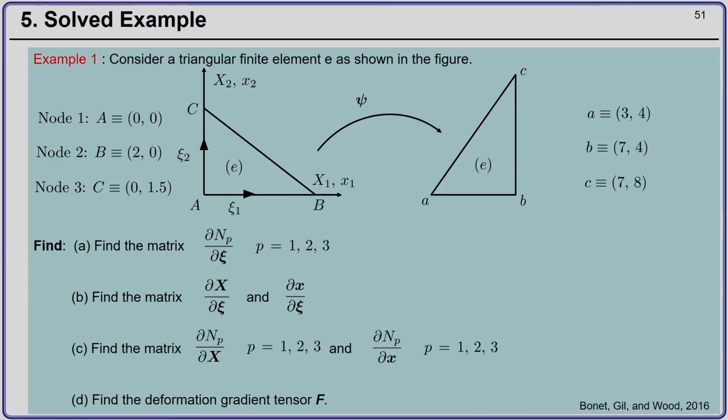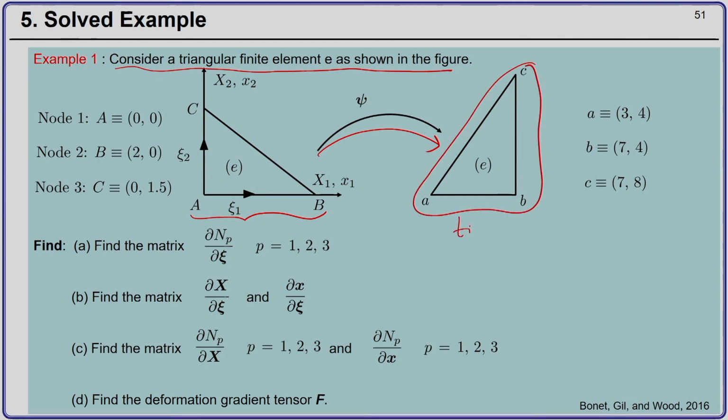Okay. So, in this example, you have a triangular finite element, okay, as shown in this figure. Okay. So, this triangular finite element deforms, okay, and it occupies this position, say at time t. Okay.